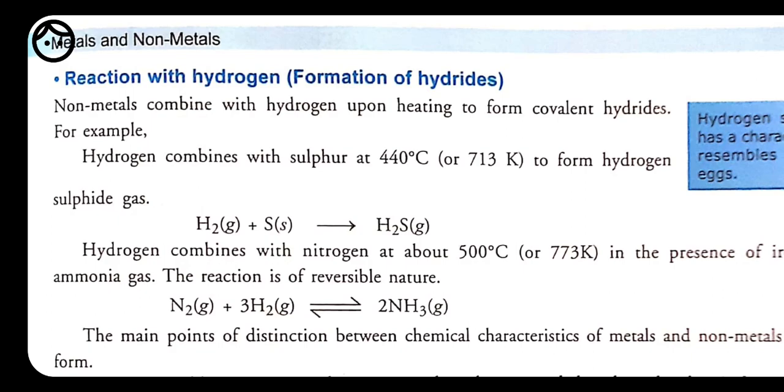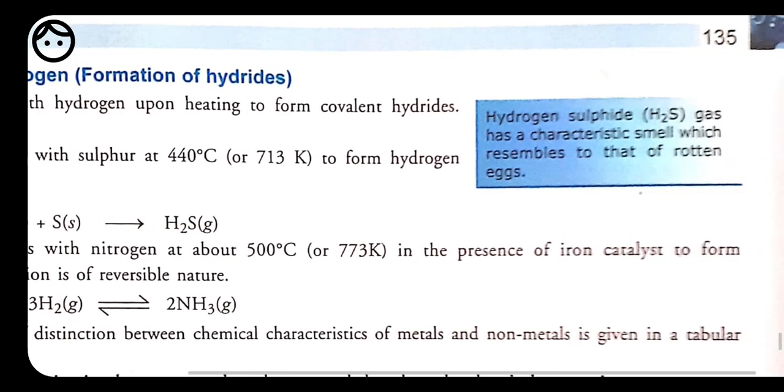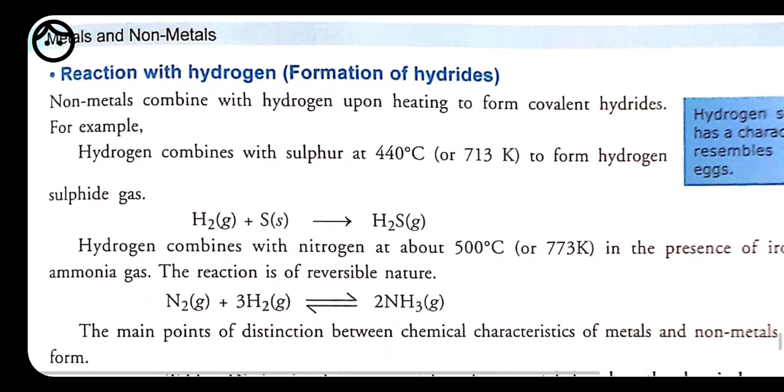So whenever hydrogen reacts with any of the non-metals like sulfur, it forms hydrogen sulfide. If hydrogen reacts with oxygen, then it forms hydrogen oxide, that is water. If hydrogen combines with nitrogen, then it forms ammonia. There are certain reactions which need certain conditions, like hydrogen combined with nitrogen at a temperature of 500 degrees Celsius in the presence of a catalyst like iron, then only the reaction takes place.